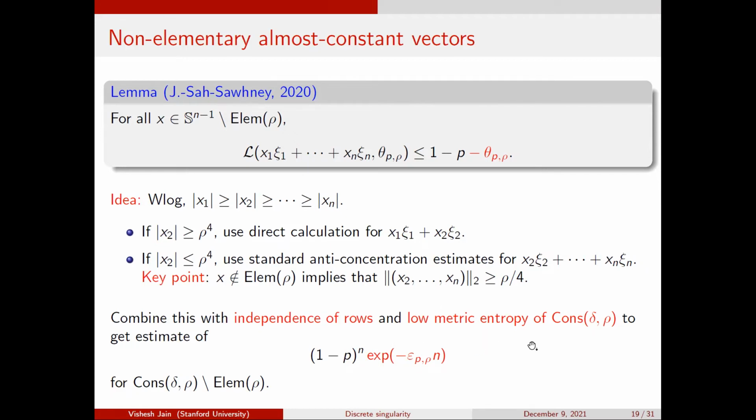So that's what I mean by low metric entropy. That constant vectors are few, and for these guys, I have good enough anti-concentration that the argument goes through. Okay, let me move to some more interesting pieces. But if somebody is very interested here, I can of course take the question. Okay. Yeah, this is the kind of argument we've seen before.